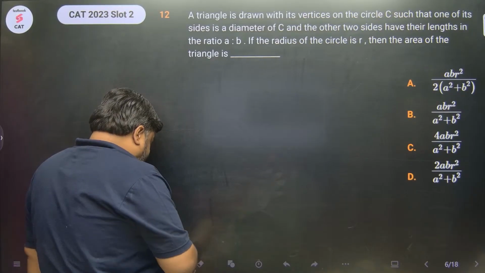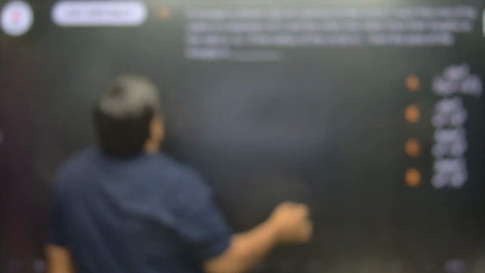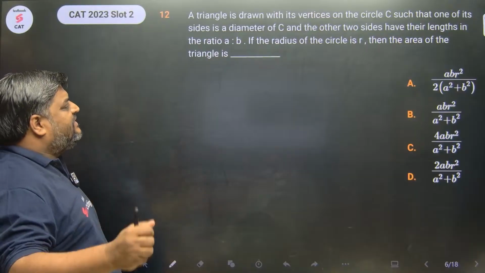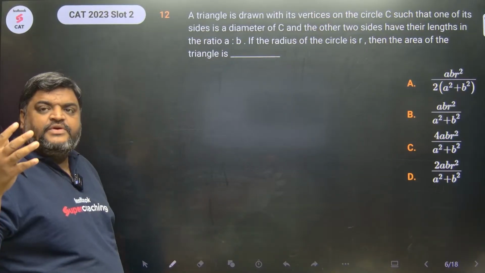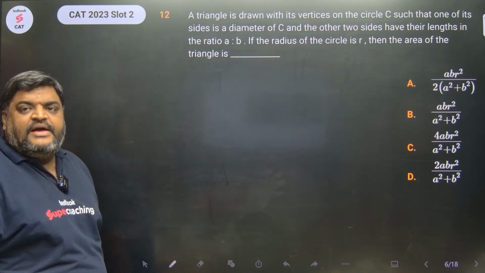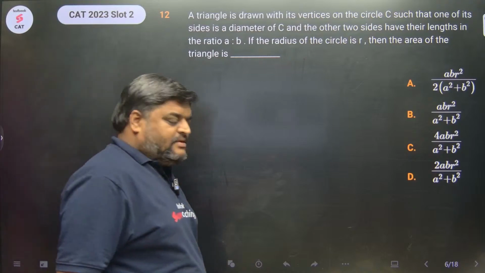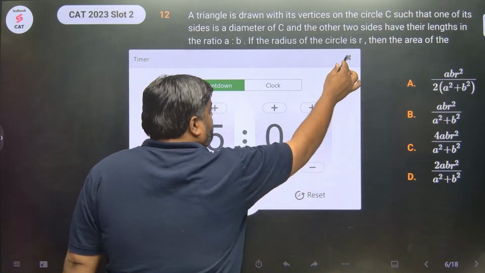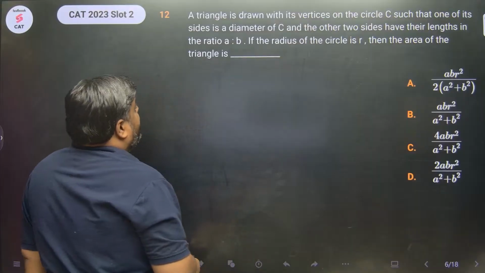Next question. 12th question. We are going to solve 7 questions. We have dealt with 3 questions. 4 more questions to go. मिल गया error. मिल गया error. Okay. चलो बच्चा, let's move ahead.